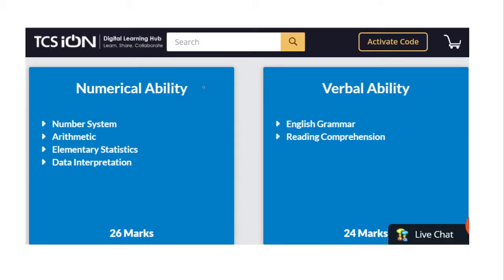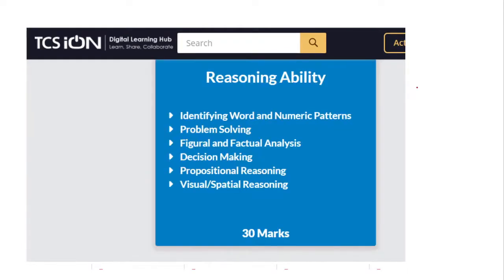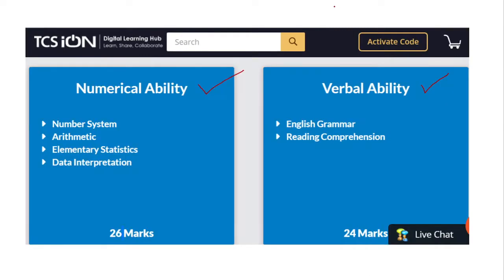So as you know the syllabus for the TCS NQT, that is numerical ability and also the verbal ability, comes under the cognitive skills: numerical, verbal and reasoning ability. So there are a total of three sections, and 80 marks, with 120 minutes of time for this particular cognitive skill.